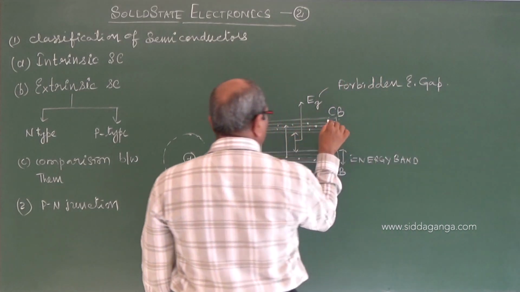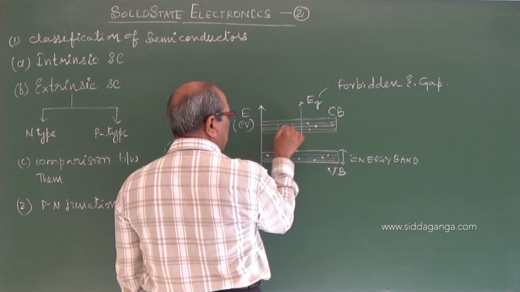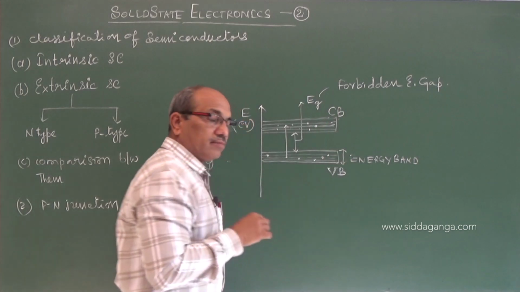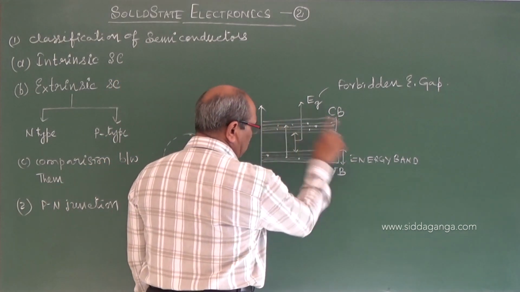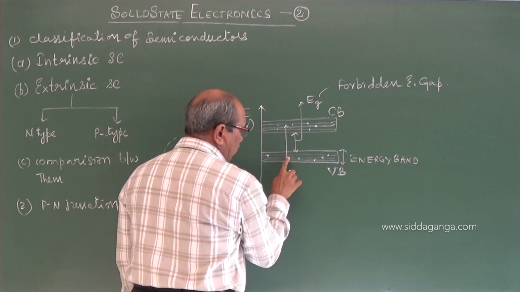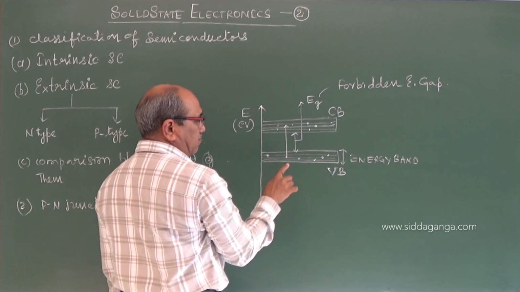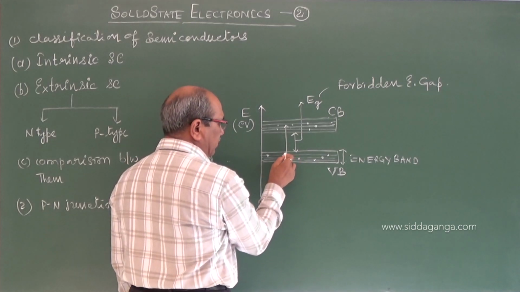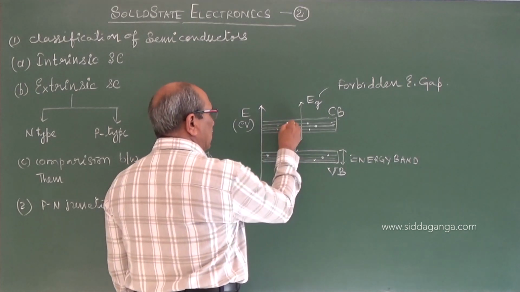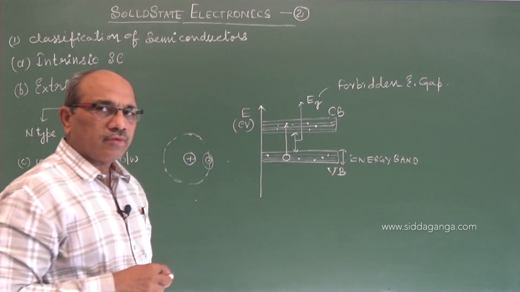However, the electrons have different energies in the conduction band. And as I told, once an electron is lifted to the conduction band in the case of an intrinsic semiconductor, a hole is generated.